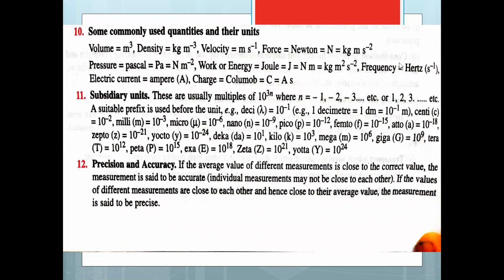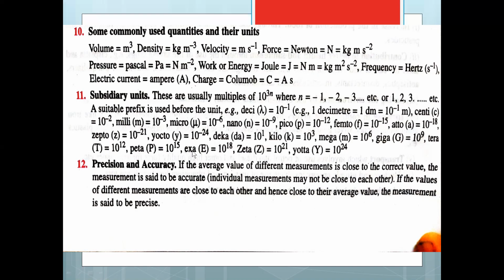Frequency is expressed in Hertz and its unit is per second. Electric current expressed in ampere. Charge coulomb, ampere second. Then subsidiary units. A suitable prefix is used before the unit. For example, deci, 10 raised to minus 1. So 1 decimeter equals to 10 raised to minus 1 meters, and so on. You will learn this conversion table which I had given you in the video.